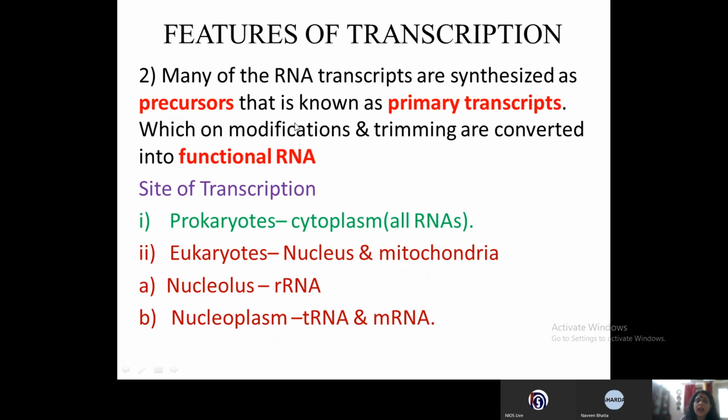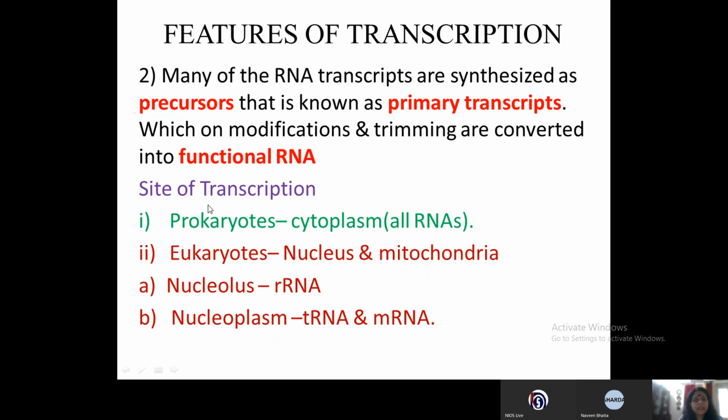Precursors means that they are primary transcripts. That means they are not functional. Then after modifications and trimmings, they get functional RNA. So sometimes RNAs are transcribed which are precursors or primary transcripts, and after certain processes they become functional RNA.